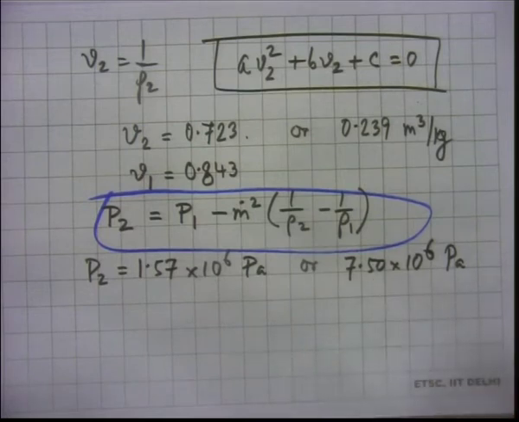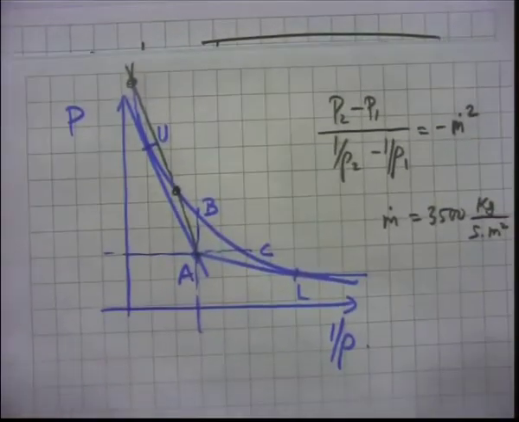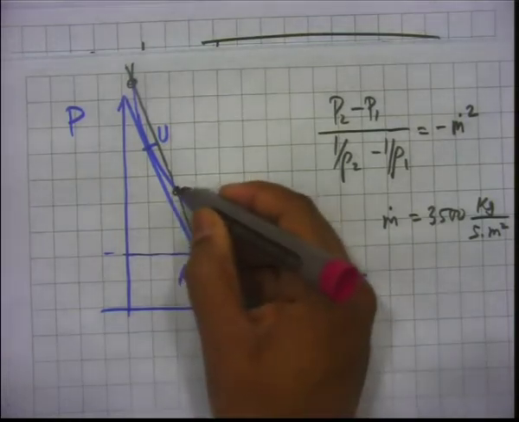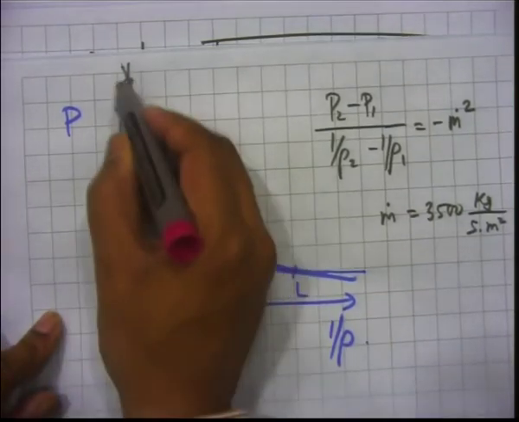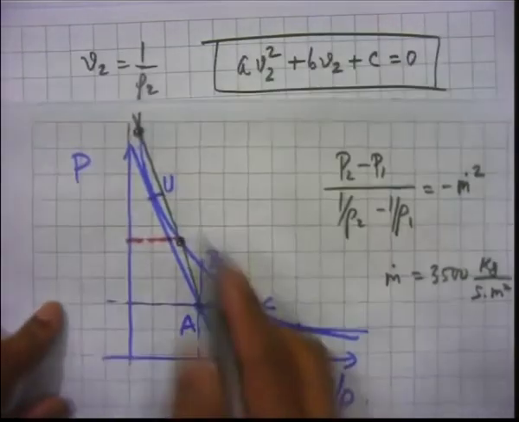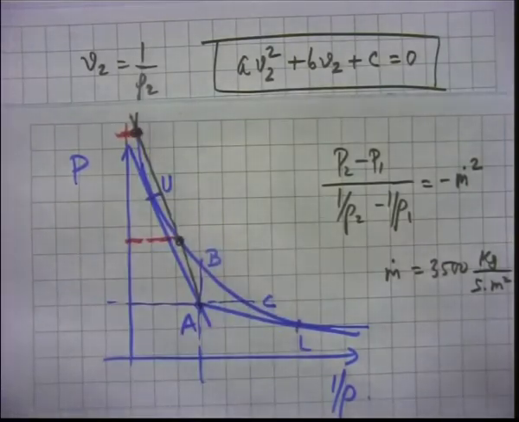So, again remember what we did few minutes back. We said that there are two possible solutions. Your pressure can correspond to this, or it can correspond to this upper one. Right.